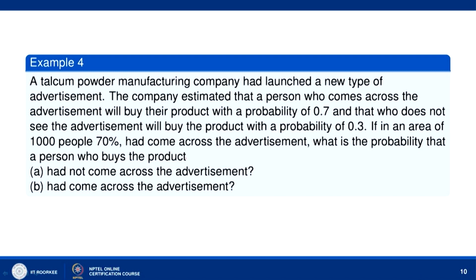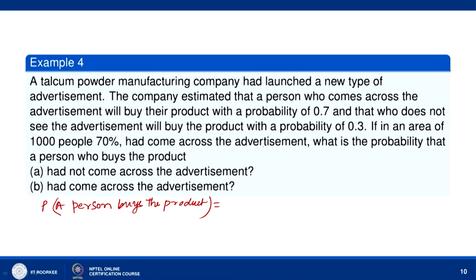Okay. So what is the probability that a person who buys the product had not come across the advertisement, or had come across the advertisement? So first we find the probability that a person buys the product. The company estimated that a person who comes across the advertisement will buy their product with a probability of 0.7, and one who does not see the advertisement will buy the product with a probability of 0.3.